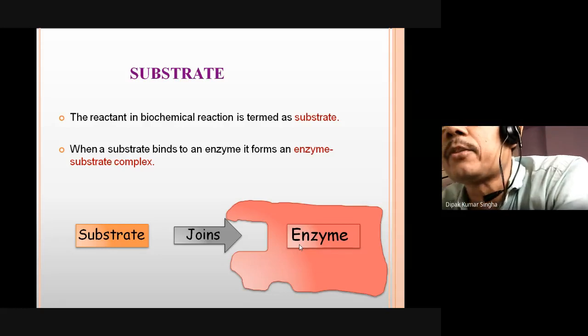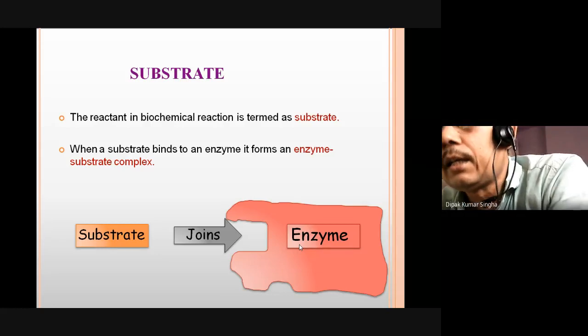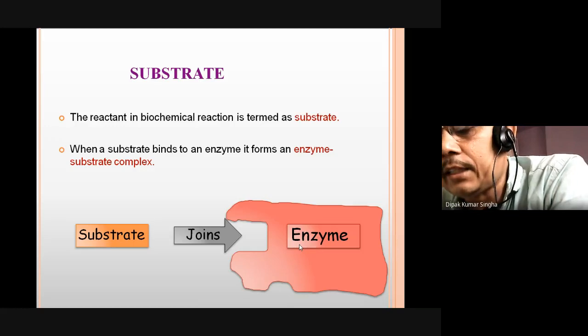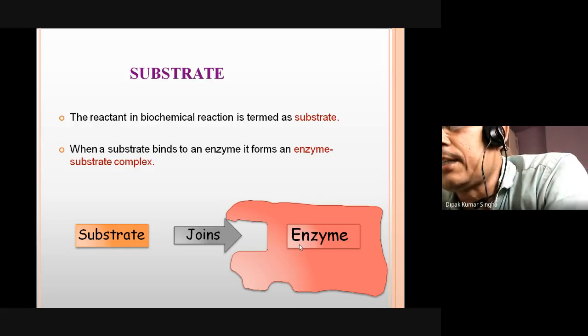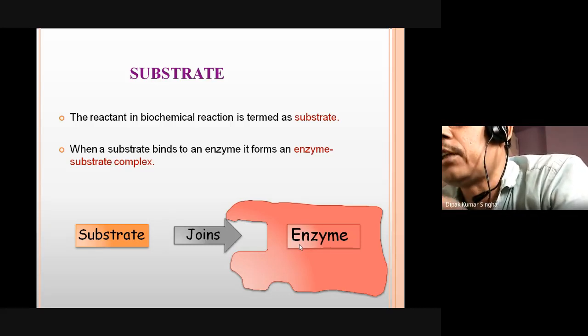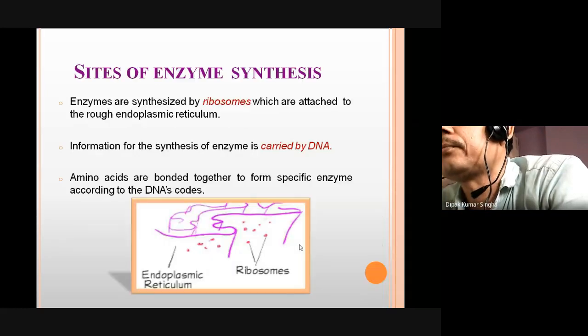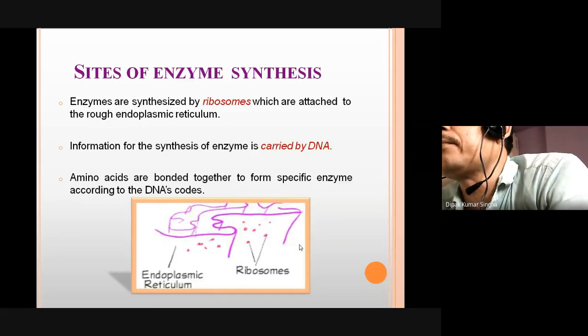Amylolytic enzymes digest carbohydrate, and lipolytic enzyme, lipase, catalyzes only lipid. So they are very specific. It is not true that all enzymes act on all substrates.